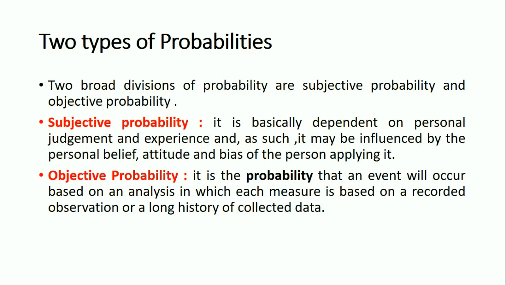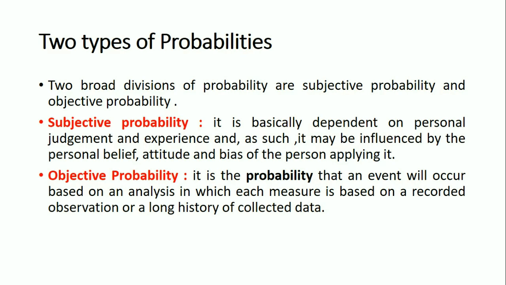They are subjective probability and objective probability. Subjective probability is basically dependent on personal judgment and experience, and as such it may be influenced by the personal belief, attitude and bias of the person applying it.